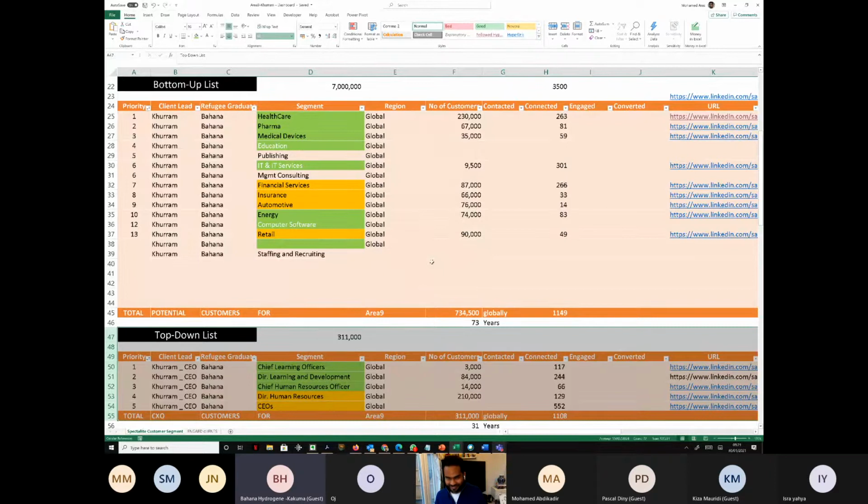I think from my own understanding, we are segmenting this into bottom-up and top-down lists because in a company there are different sections of leadership. The bottom-up are the people working in the management sector, and the top-down are, let's say, the CEOs, the top leadership team. This is why we are doing this.